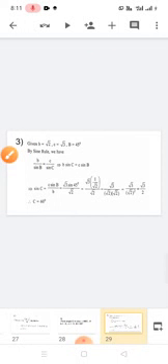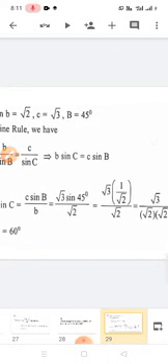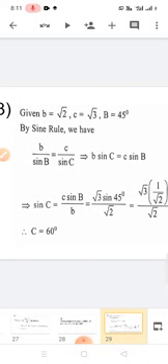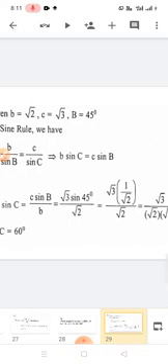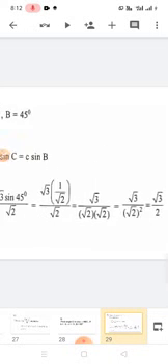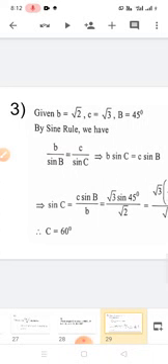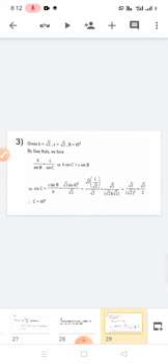See here, we are using the sine rule: B by sin B is equal to C by sin C. We already know the value of B, angle B, and C value. So we substitute the B and C values, and at last we get the C value. Angle C is equal to 60 degrees.